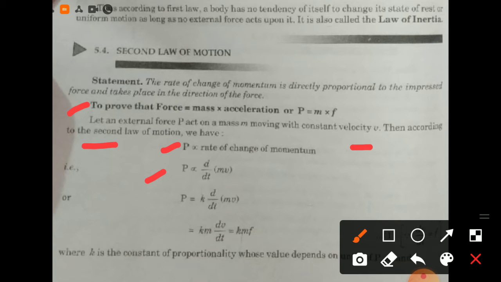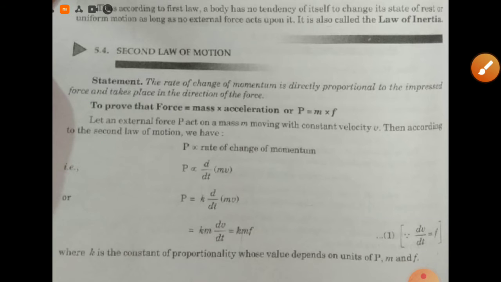Momentum is mass into velocity, or we can say P is equal to K times d by dt of mv, or is also equal to K into m into dv by dt, that is K into m into f, where K is a constant of proportionality whose value depends on units of P, m and f.